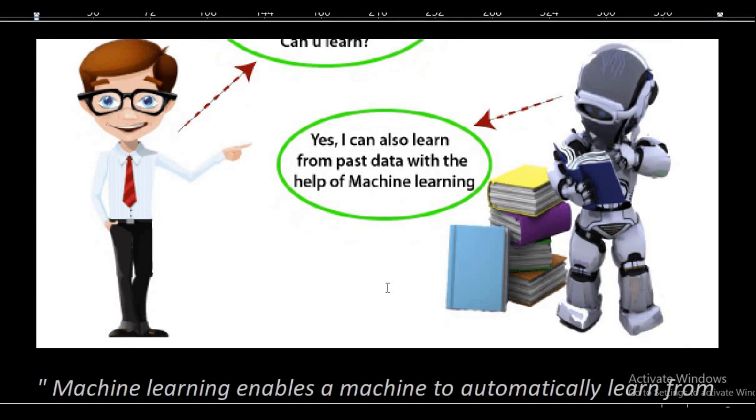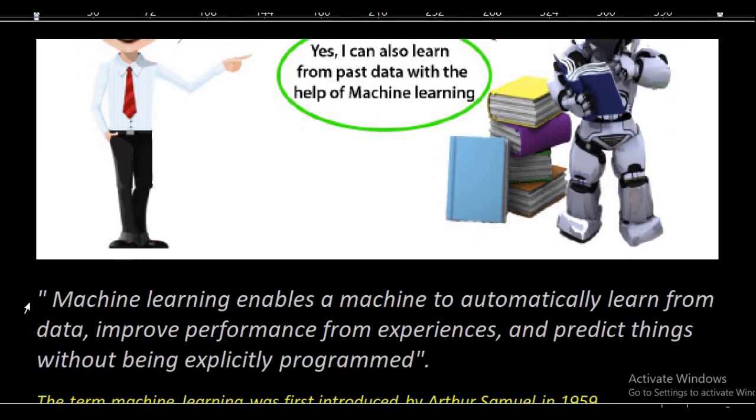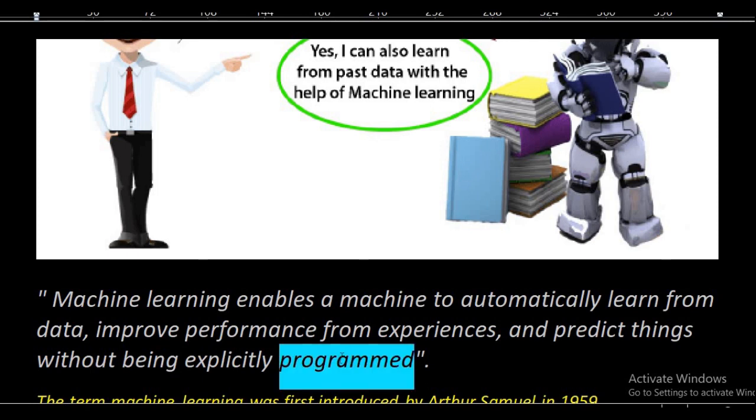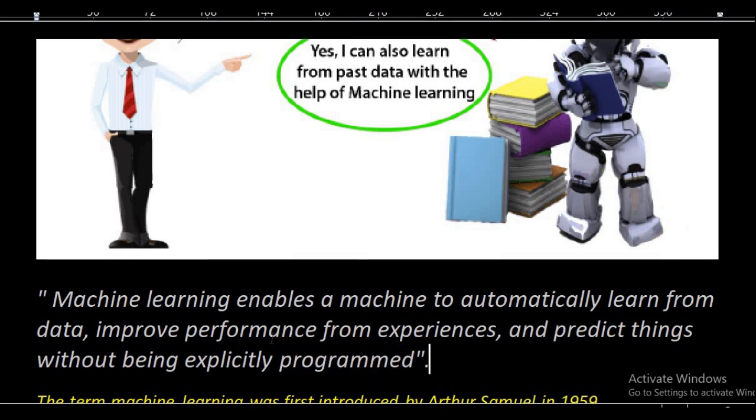Now let's see the definition. The definition says that machine learning enables a machine to automatically learn from the data, improve performance from experiences, and predict things without being explicitly programmed. Means there is no need of programming. With the help of machine learning, the machine learns something from the given data and improves its efficiency on the basis of experience. And it tries to predict the result on the basis of the given data.